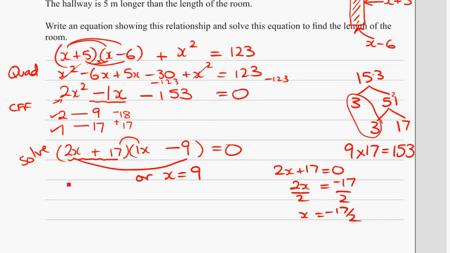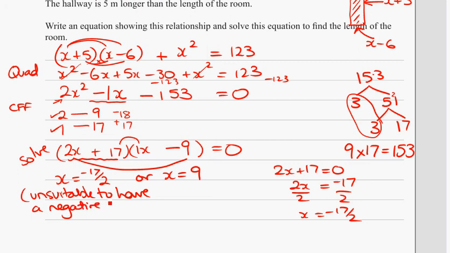For excellence, you would need to make the effort to find that. Now clearly you can't have a negative length, so we'll call that unsuitable to have a negative length. So that means x equals 9.